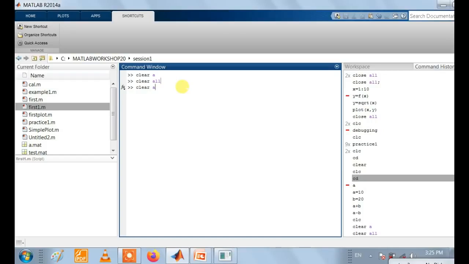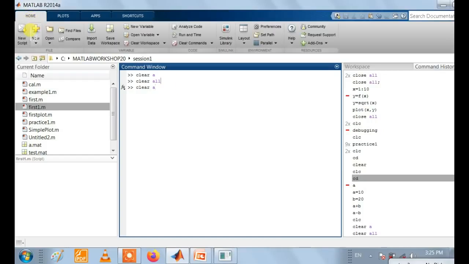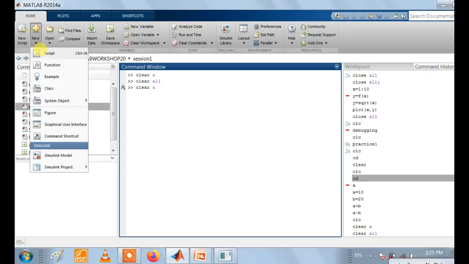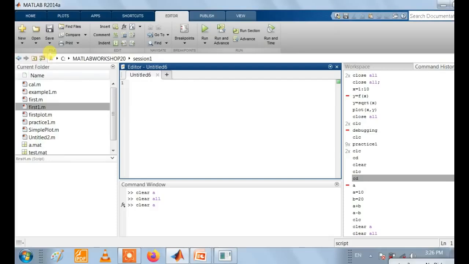Now next one is the editor. How do we get the editor? The editor comes from New Script, or New Function. We can create a new script, and we can also create a new function, that is a user defined function. Some examples are there; we can create some classes, some object models, some graphical user interfaces, and some Simulink models from this New tab. Now our next window is the editor window. Go to the script option and the editor window appears.